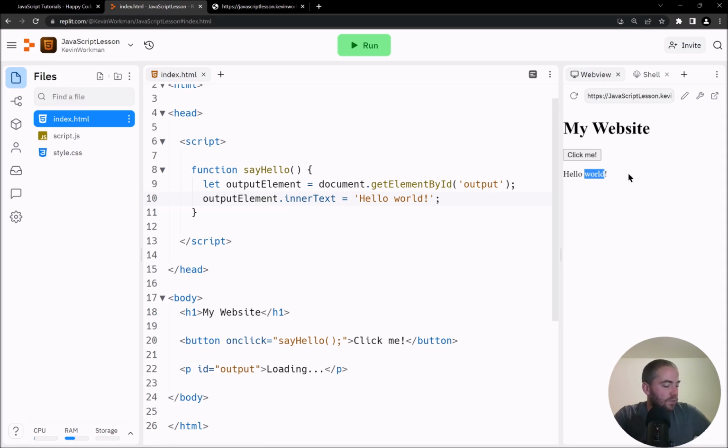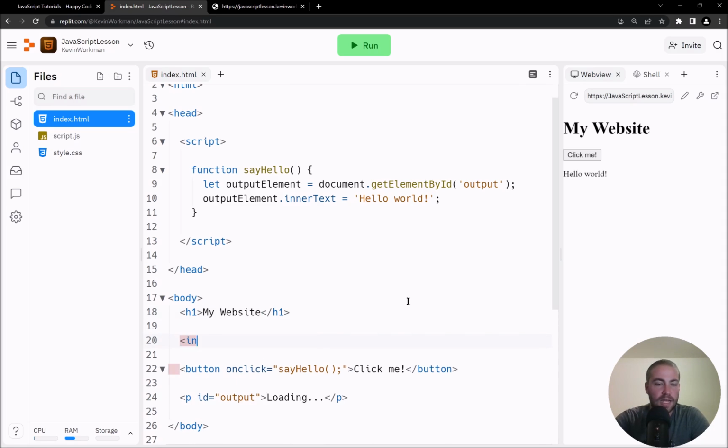And the next thing I want to talk about in this video is, so far all of our code has kind of been static, and I can make a button that says click me, and that button can do something. I can get an element and change that element. But next, what if I wanted to interact with the user? I wanted to get information from the user and then do something. So we're already kind of doing that with this onClick attribute. But I want to take it maybe one step further and enter an input box.